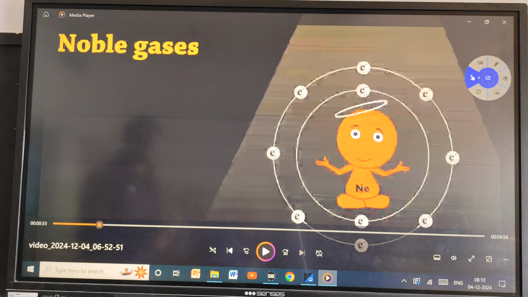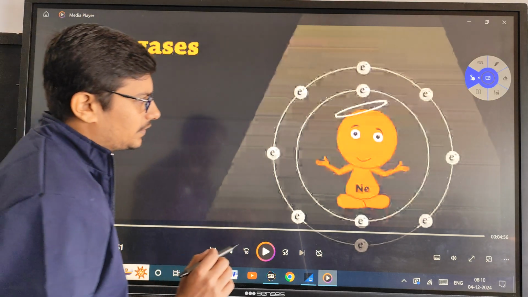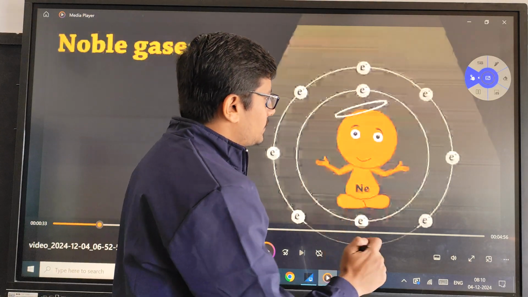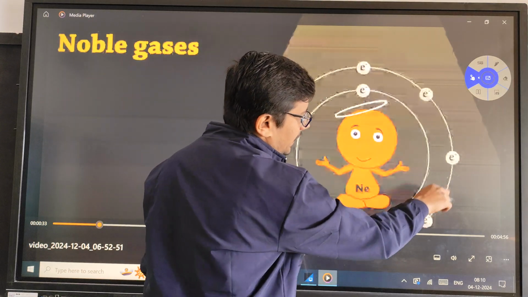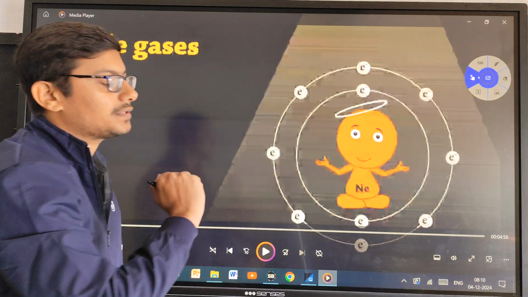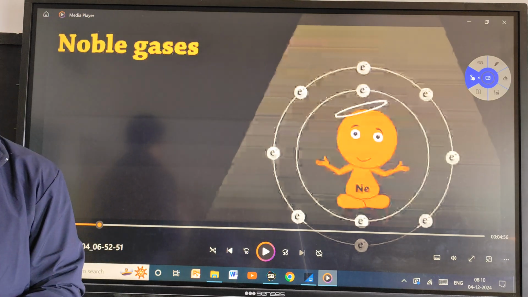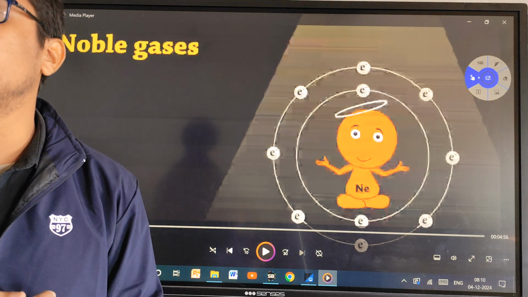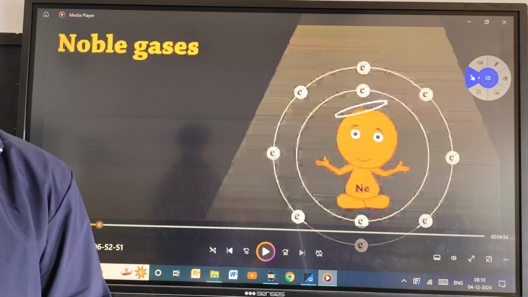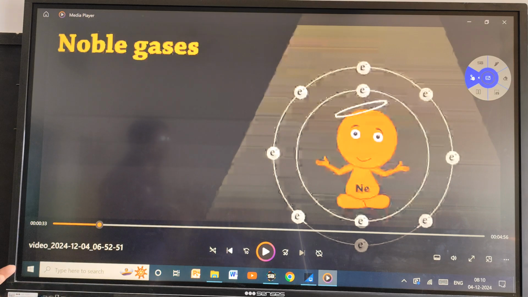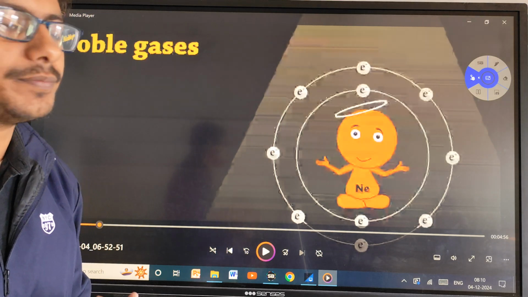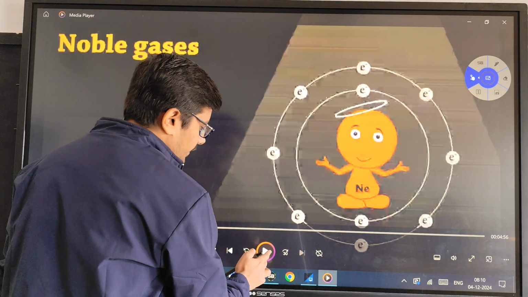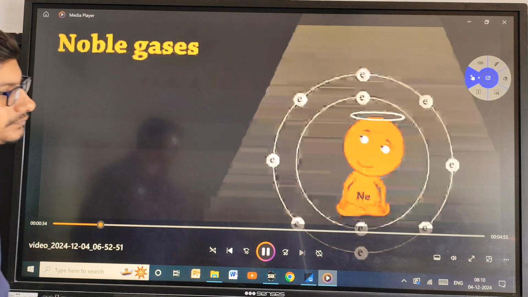So here we are having an example of a noble gas. This is the inner shell of the noble gas, and this one is the outer shell. If we are having helium, in its case we have a complete duplet, whereas in case of all other noble gases, we have a completely filled octet in the outermost valence shell. So see the video ahead.